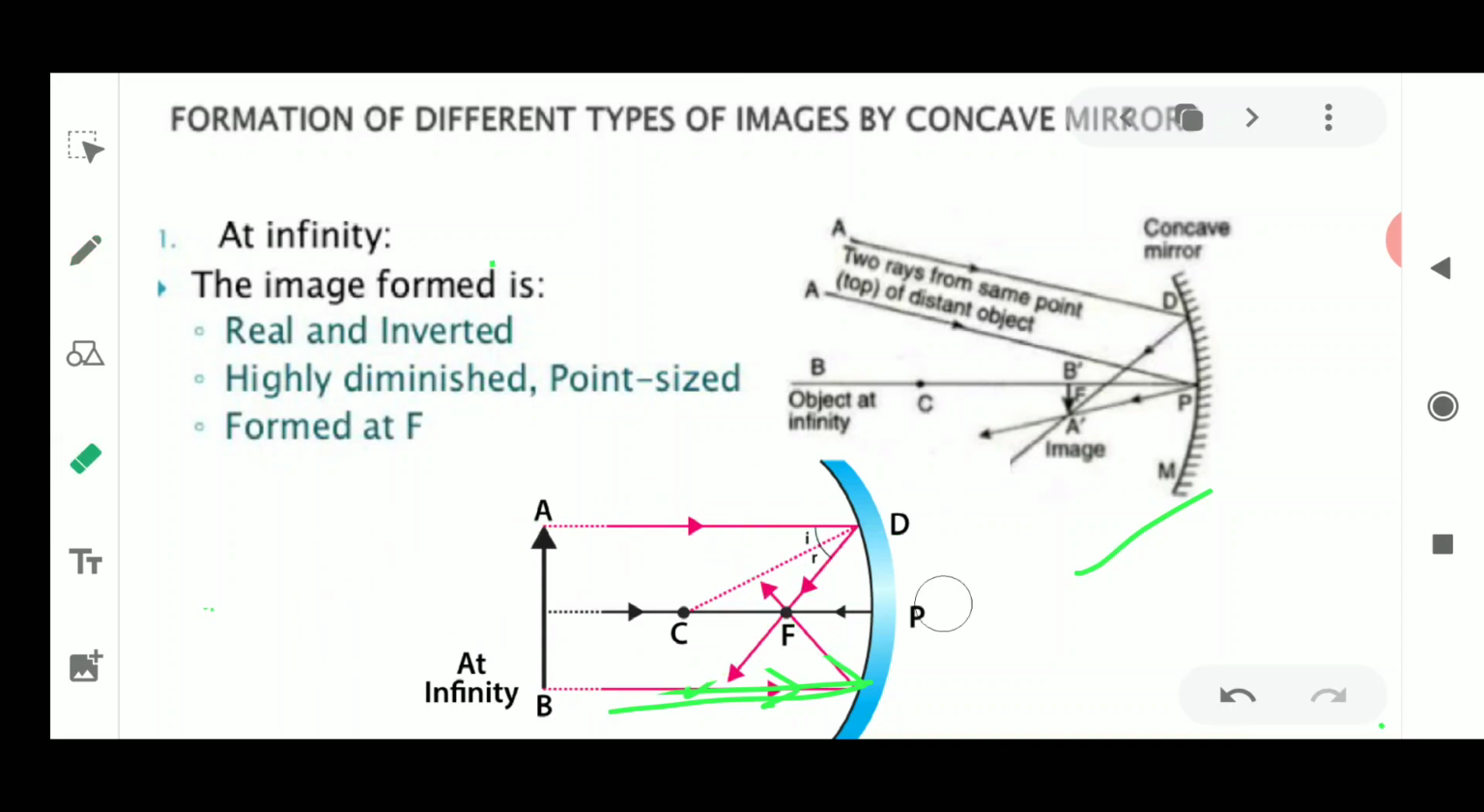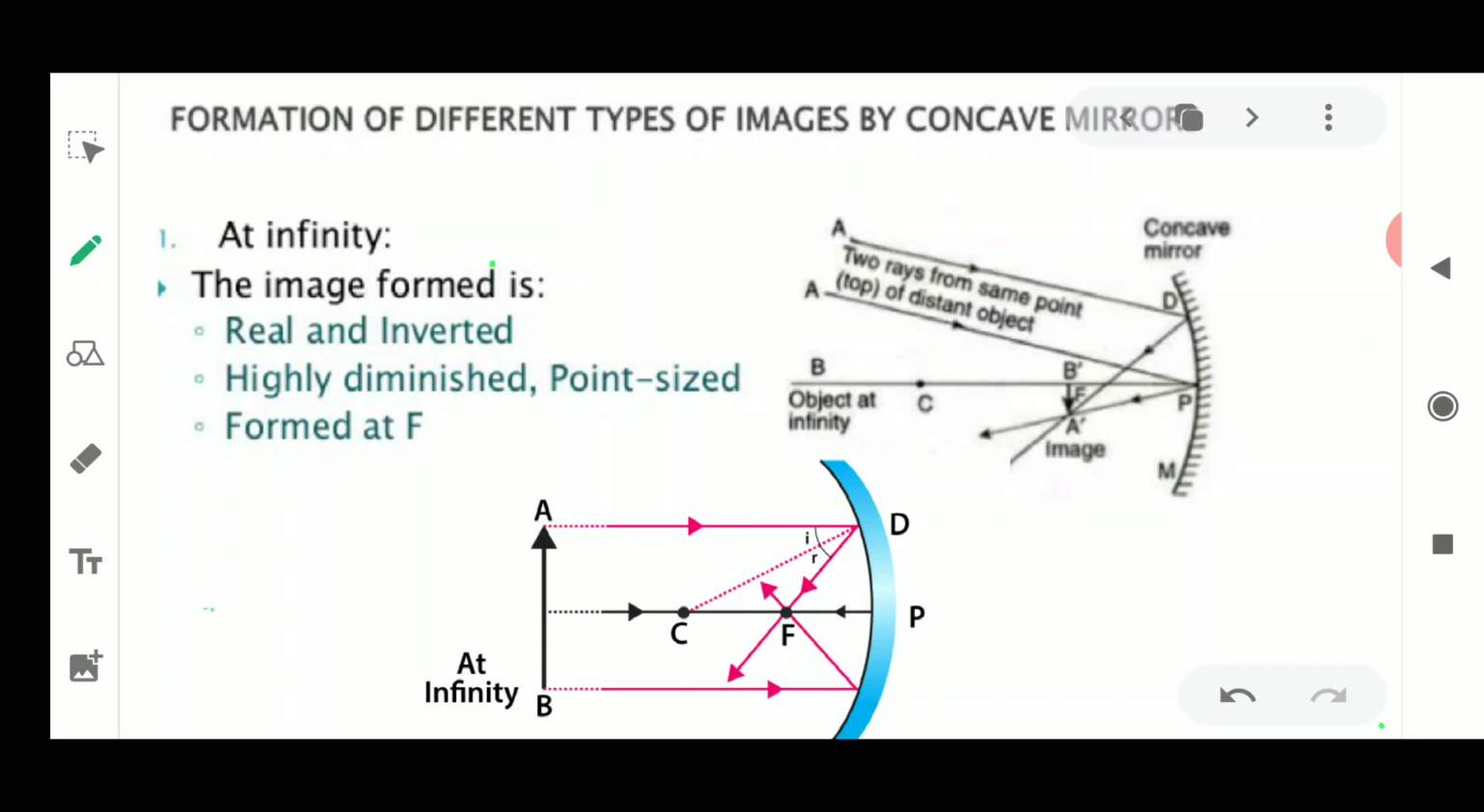And please remember that only two rays of light will always be used for drawing such ray diagrams, because of which it becomes easy for you all to recognize how this image is being formed. Okay, so always remember to draw only the two rays which are coming from the object.